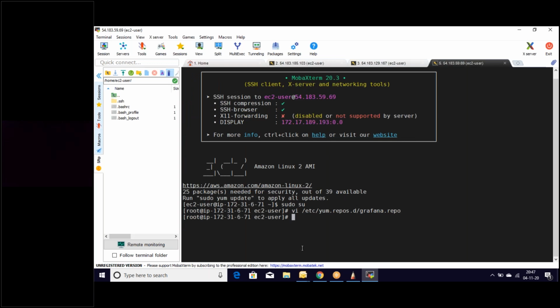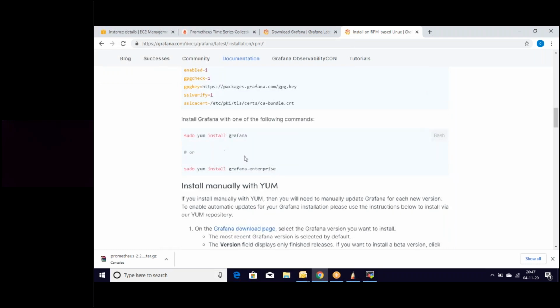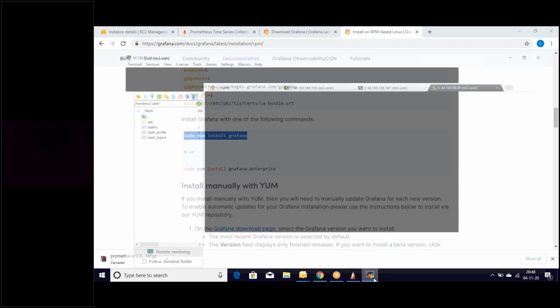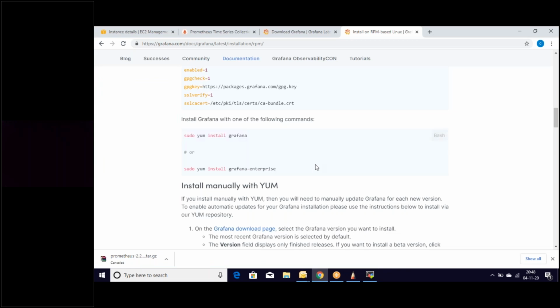Okay, we have edited the file. Now we need to install Grafana. So that would be the next thing. If you look here, it says install Grafana with one of these commands. I would like to go with sudo yum install grafana. File contains no section headers. Okay, let's see what will happen when we install Grafana.